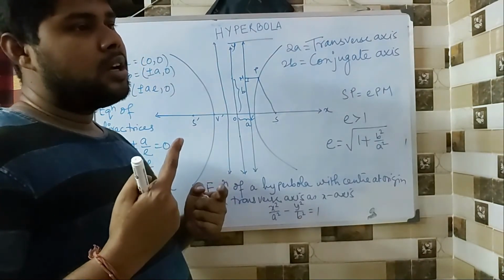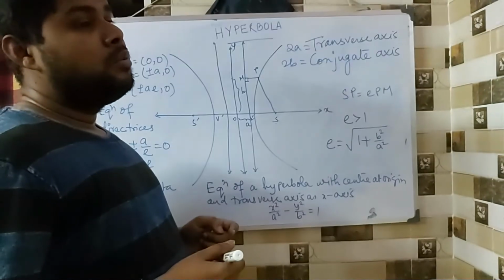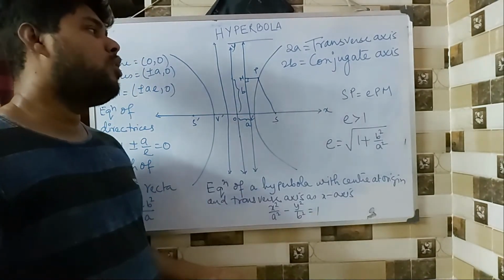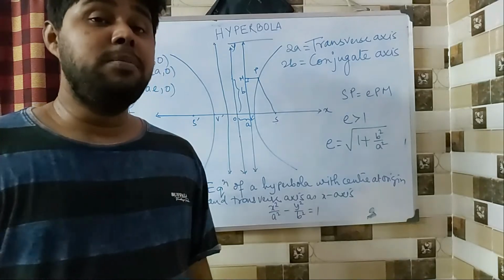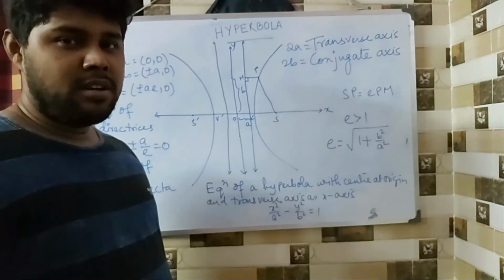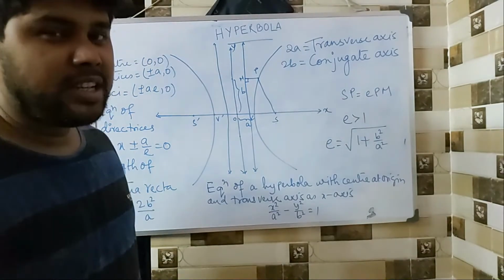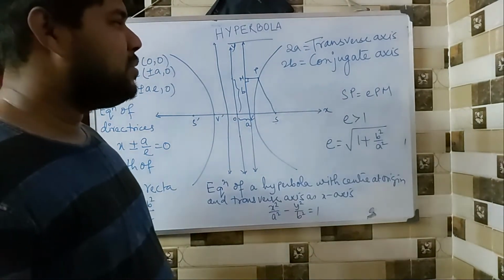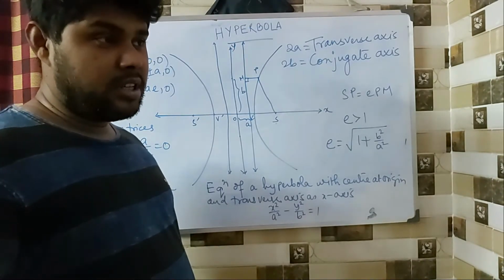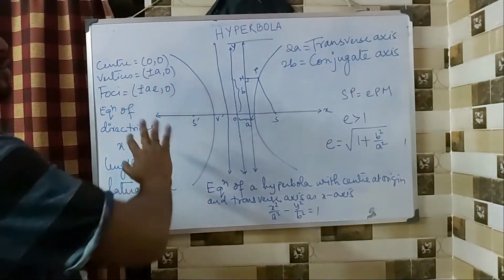We know celestial bodies to follow a circular path, we know them following an elliptical path, we know them following a parabolic path, the comets. But there are certain objects which also follow this hyperbolic path, and that has been a huge topic for research, and even the scientists are still working on it. So hyperbola is a very complex kind of curve, so we don't have to deal with it much, because frankly it is beyond our scope of discussion. So just to give you the basic idea, this is it.